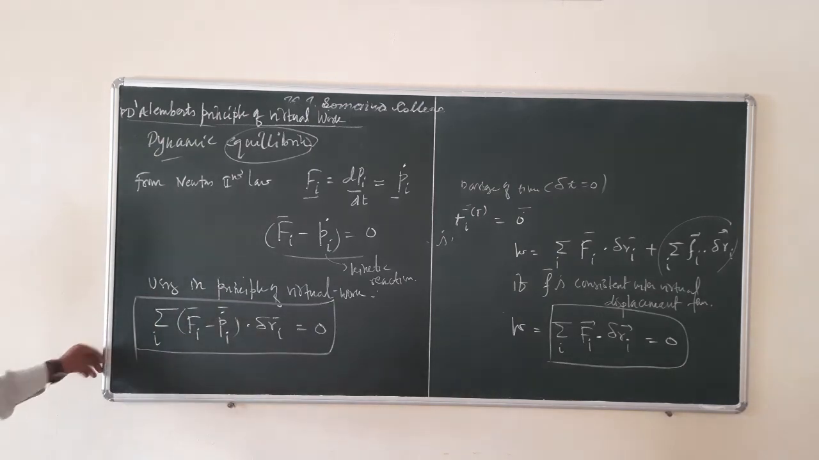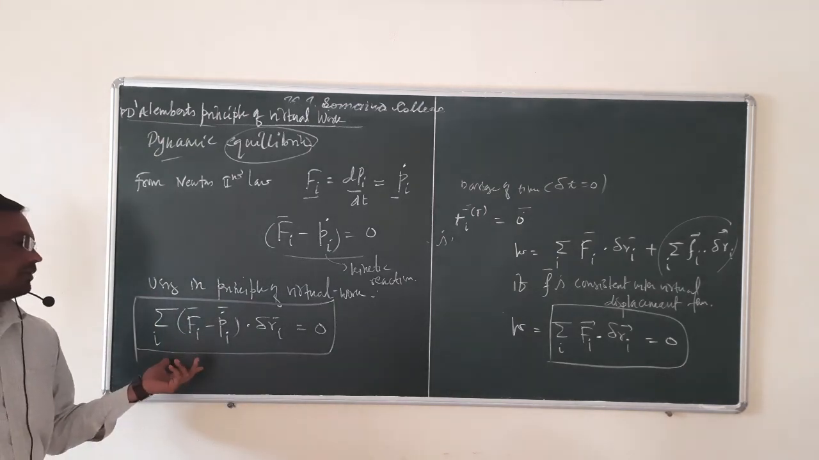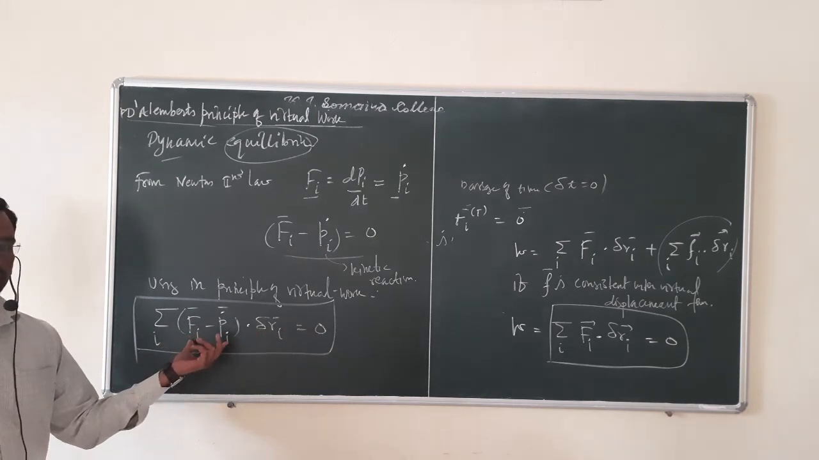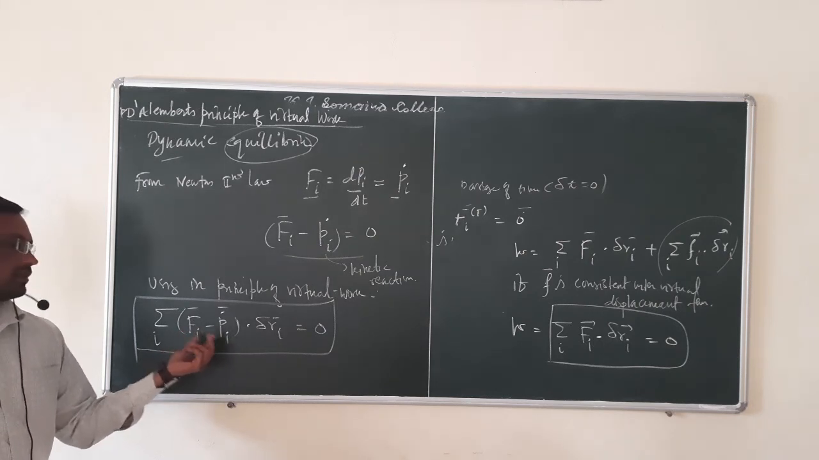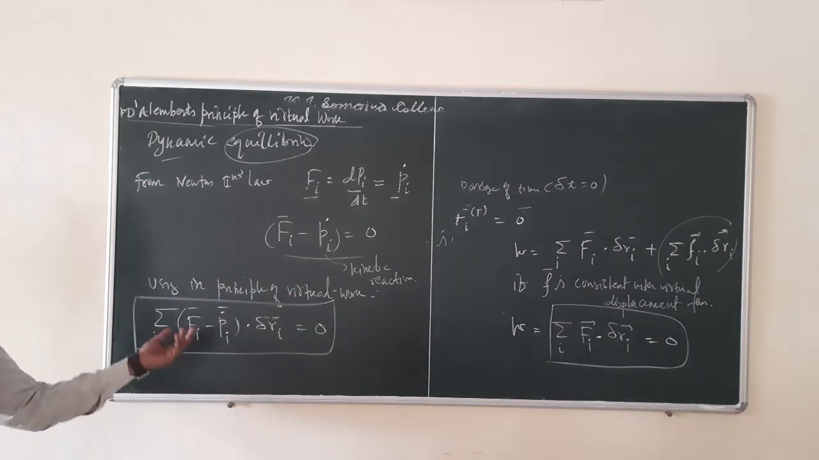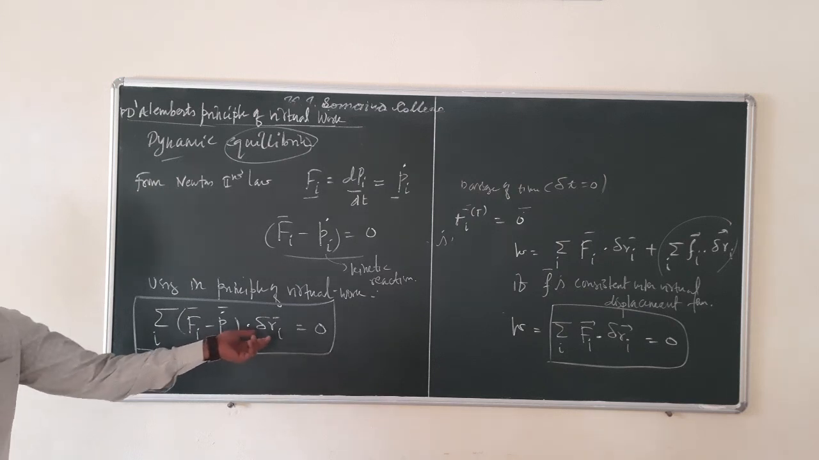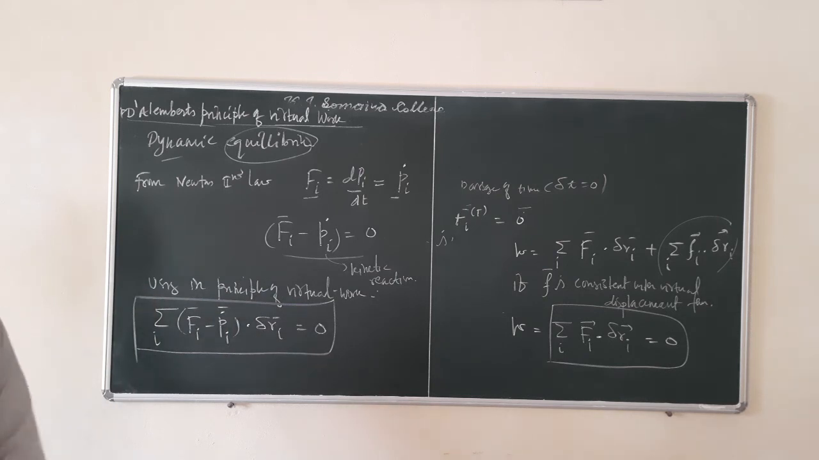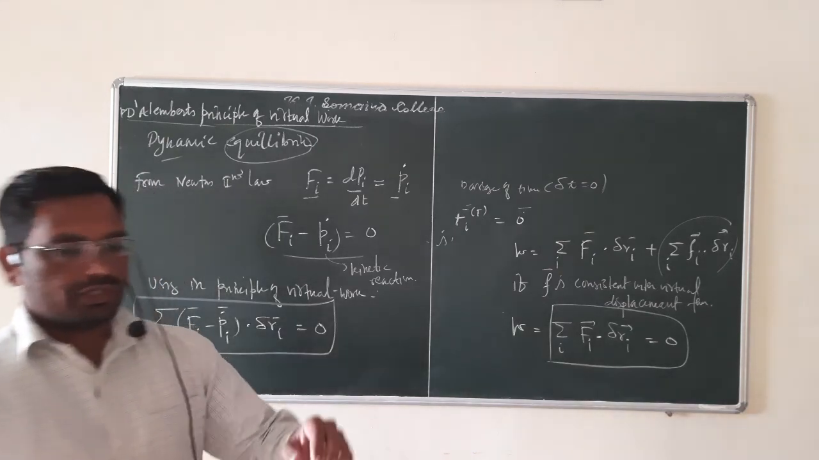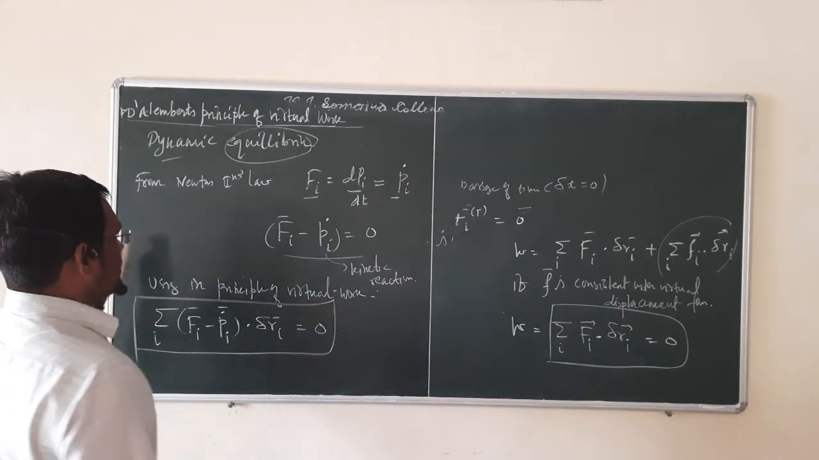So this is D'Alembert's principle. The statement of D'Alembert's principle is: the dot product of virtual displacement and the difference of force and kinetic reaction is equal to 0, or the work done by the difference of force and kinetic reaction dotted with virtual displacement is equal to 0. By using this principle, we can derive Lagrange's equation of motion. So our next point is Lagrange's equation of motion.